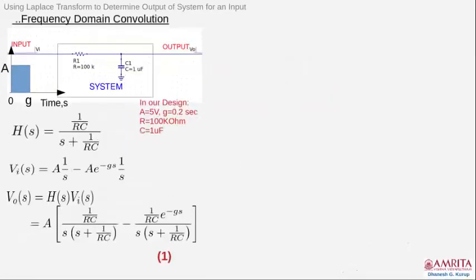So this equation easily becomes, you can write it in this fashion: A times 1 by RC divided by s into s plus 1 by RC, minus 1 by RC e raised to minus gs divided by s into s plus 1 by RC.